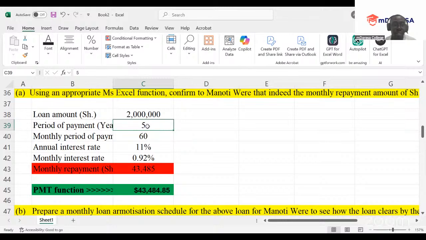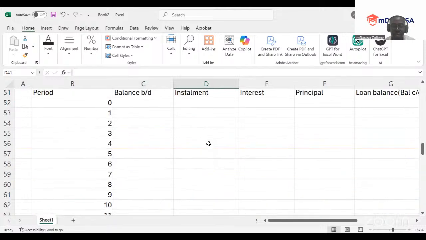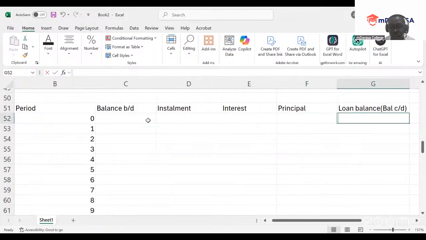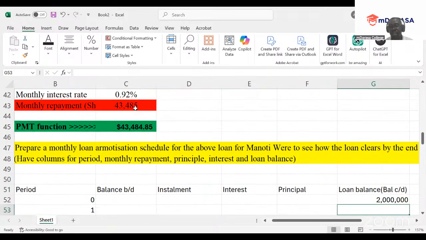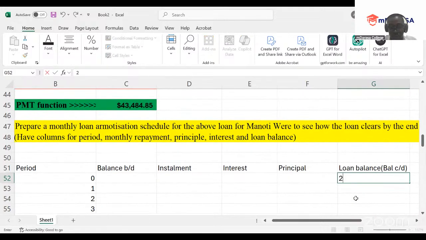That you're given in this case. So after that, what is the next item to do, my good students? It is to consider that at year 0, I will be having a loan balance of the 2 million that you are given by a good examiner there. So simply, this is the balance that you're having, 2 million here.